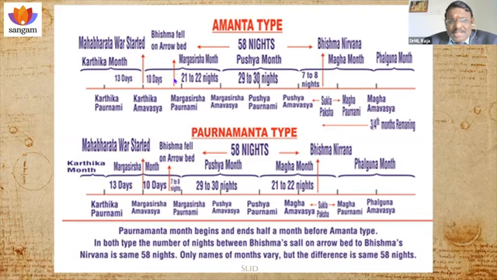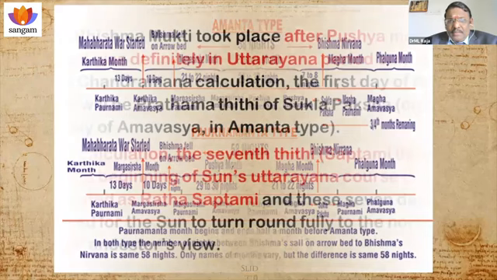So in this, the remaining days after 10 days away, 21 to 22 days, that was there in Magha month. Because first Magha month in Paurna month, Krishna Paksha will come and Shukla Paksha will come later. So this 21 to 22 days here, this 7 to 8, 9 days will be here. So both are same. That we can understand from this chart.